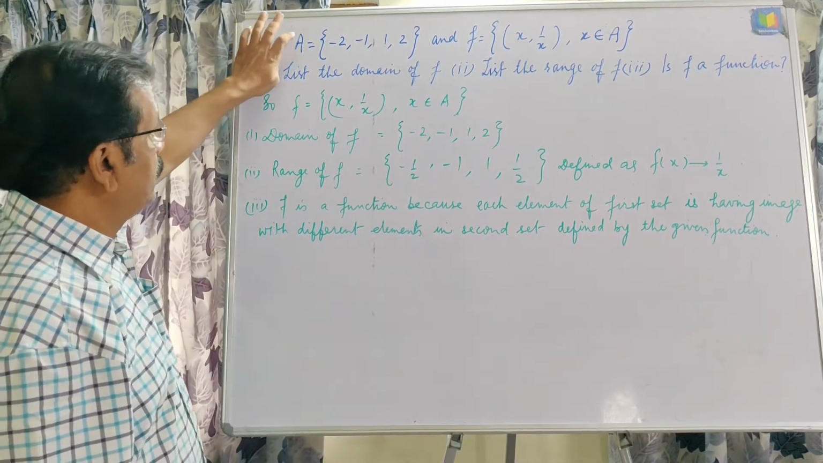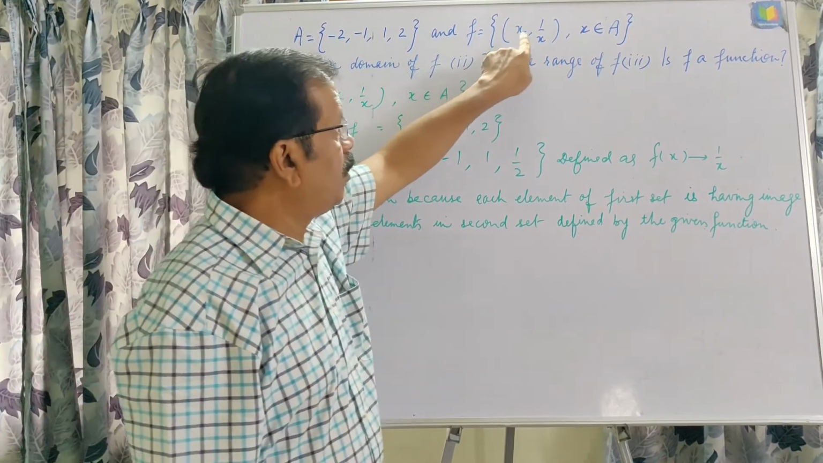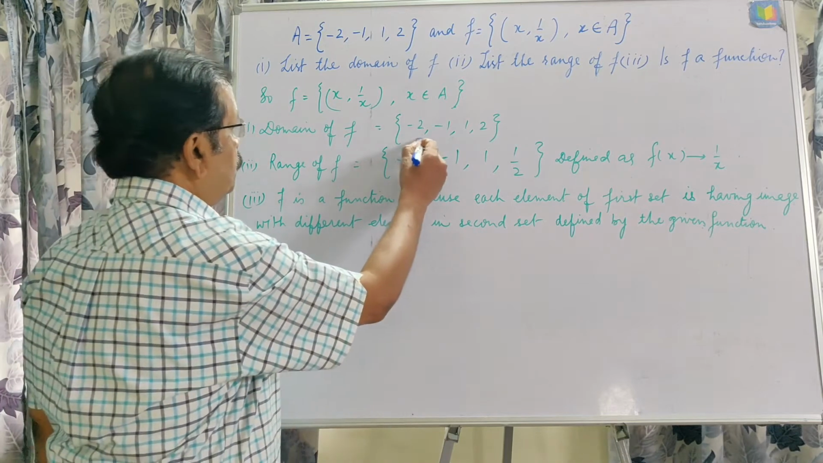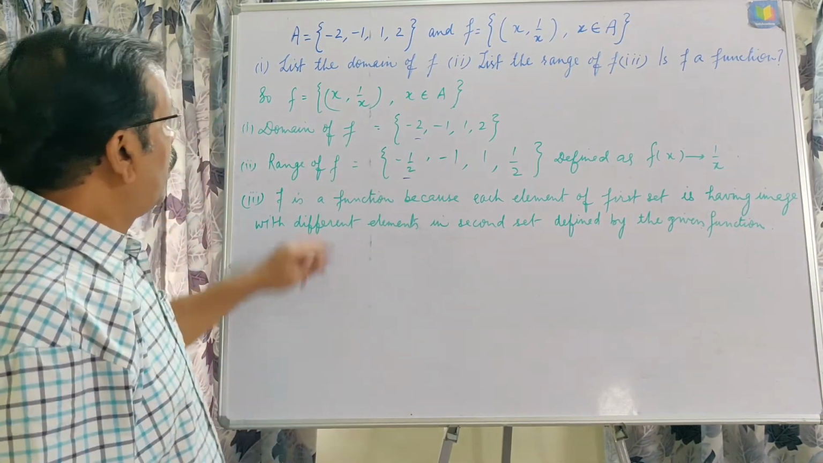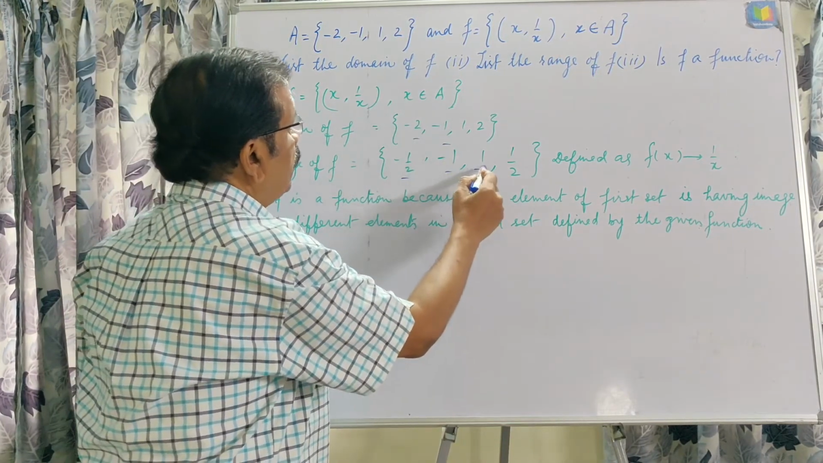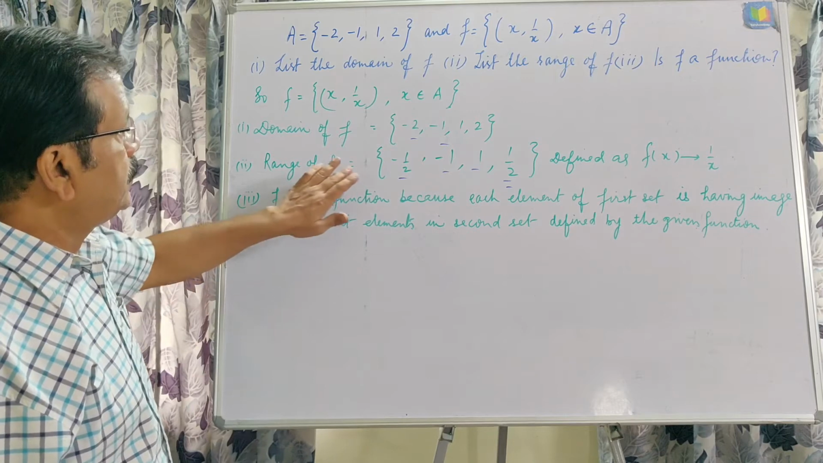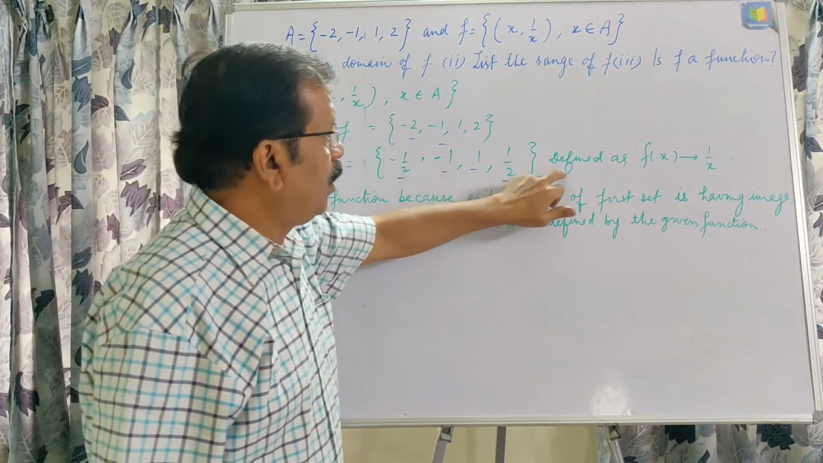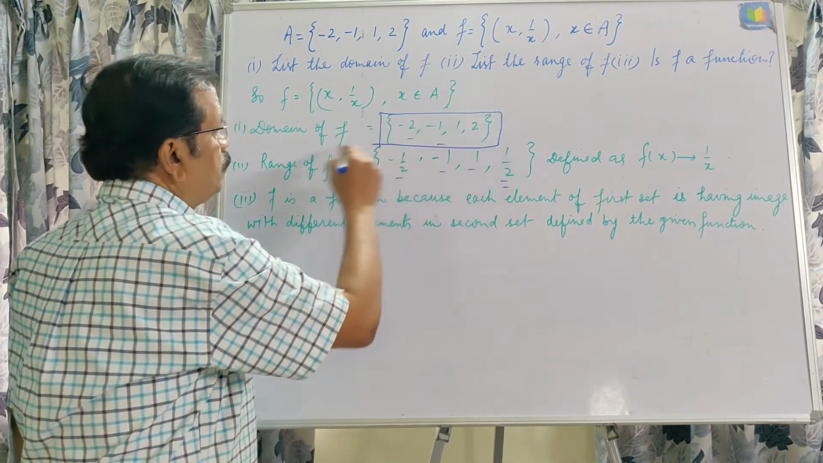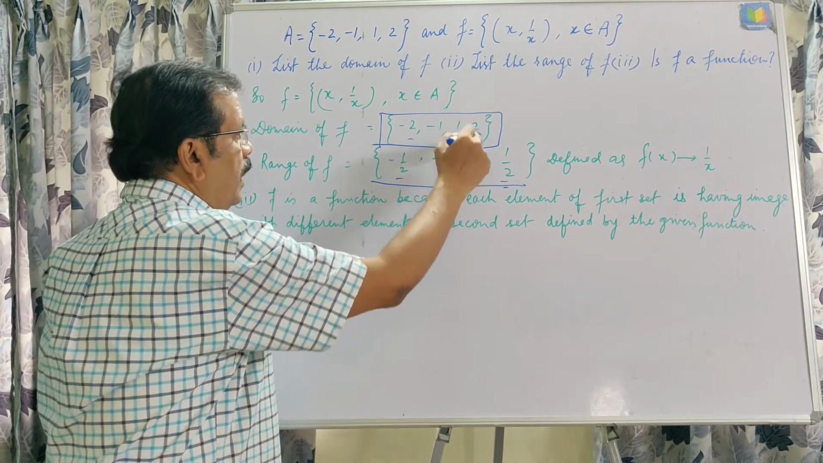Okay. Now see here, we are substituting the value -2. For this, the ordered pair will be (-2, -1/2). For -1, this will be -1. For 1 this will be 1, for 2 this will be 1/2. So this is defined as the function 1/x, where the domain is {-2, -1, 1, 2} and the range is {-1/2, -1, 1, 1/2}.